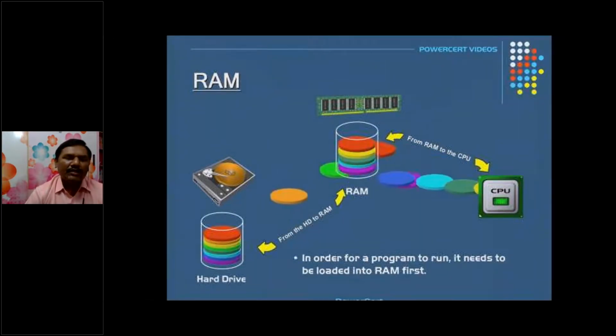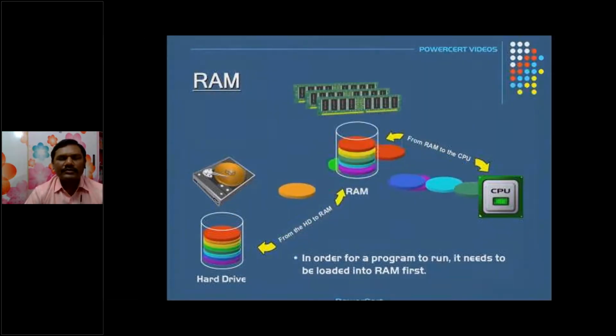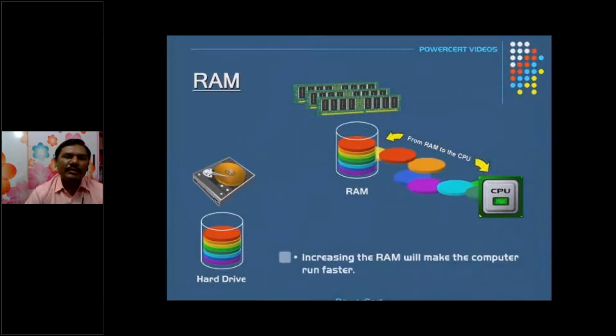So any data, when it is fetched to the processor, must be executed through RAM only. When we increase the RAM size, more data can be stored by the RAM, and from that RAM we can fetch the data, so the speed of operation can be increased.